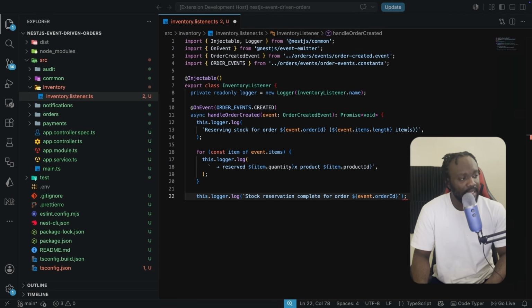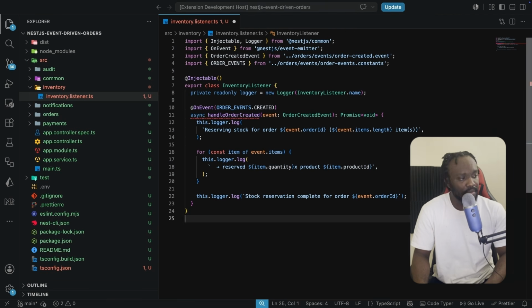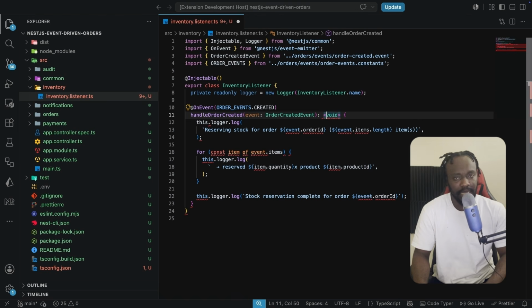So now this is the inventory listener here. We have the OnEvent decorator. I'm just going to get rid of the async here because we don't have any await, but in a real application, you're going to have async and, obviously, await for IO calls, database calls, stuff like that.